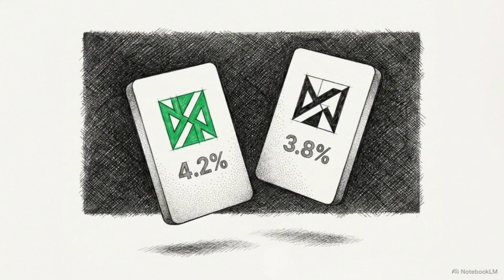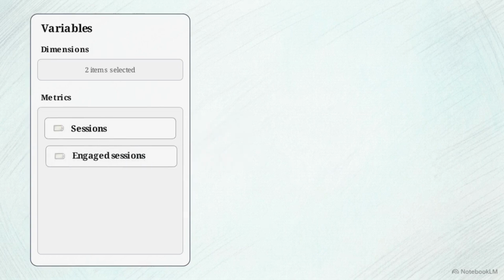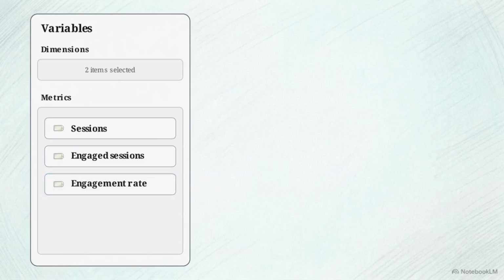Including Source/Medium allows us to later break down performance by specific platforms, like comparing ChatGPT's conversion rate against Perplexity's. Next, we add our foundational metrics, sessions and engaged sessions. To test our GEO hypothesis, we also include intent-based metrics, engagement rate, and session key event rate.